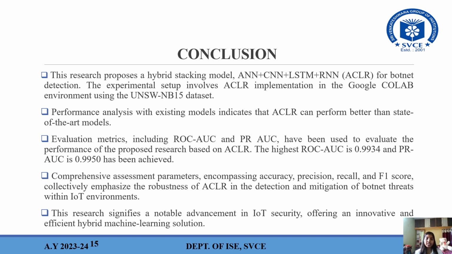Evaluation metrics including ROC-AUC and PRAUC have been used to evaluate the performance of the proposed research based on the ACLR. The highest ROC-AUC is 0.9934 and PRAUC is 0.9950, which has been achieved. The comprehensive assessment of parameters encompassing accuracy, precision, recall, and F1 score collectively emphasizes the robustness of ACLR in detecting and mitigating botnet threats within IoT environments.